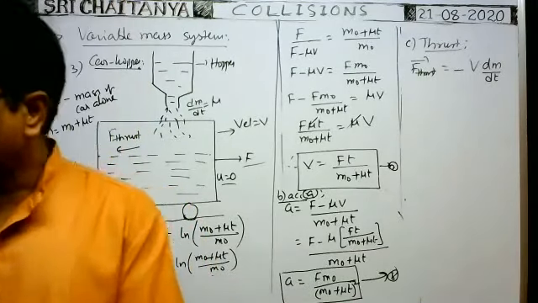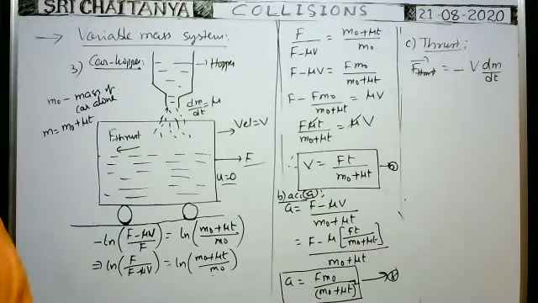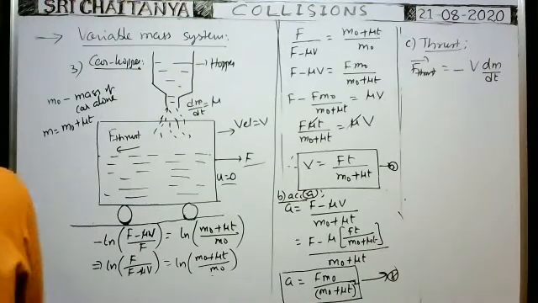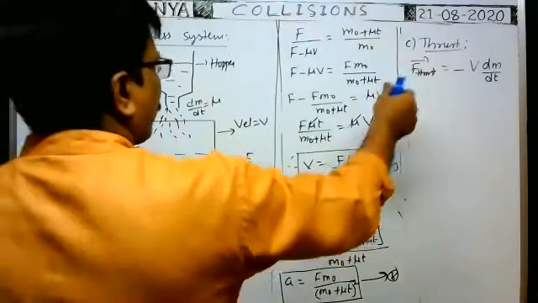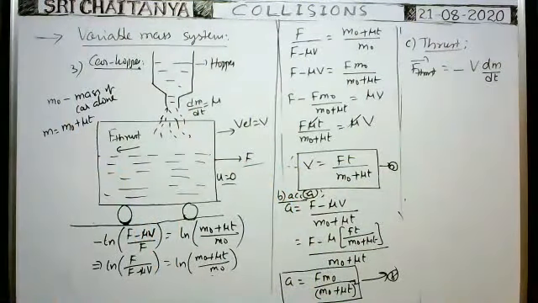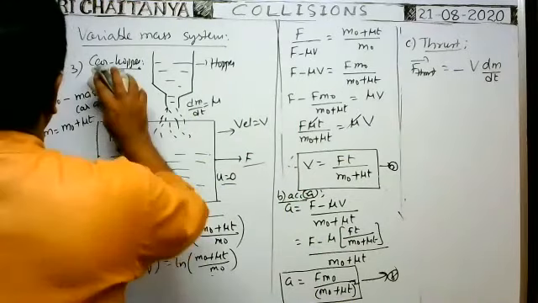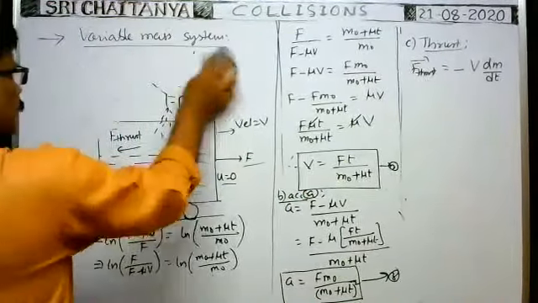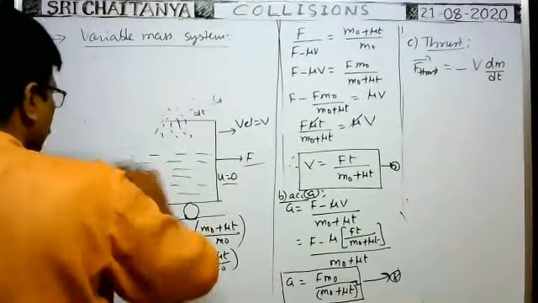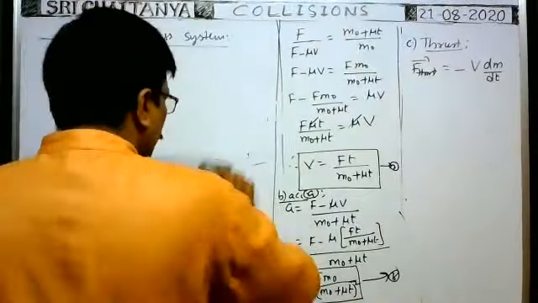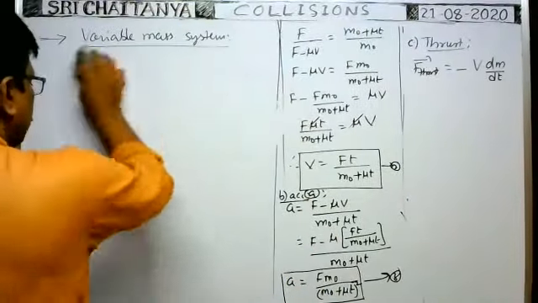Next, another concept related to variable mass system. Fourth one. Those concepts are in our material also. Problems are also there in our material. We will discuss those problems one by one.